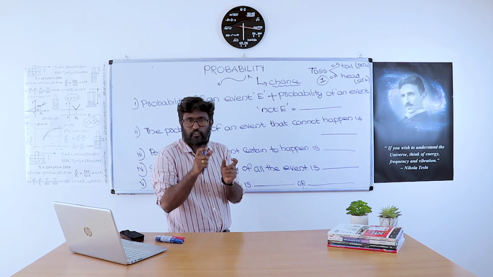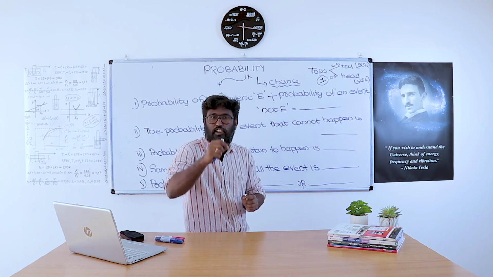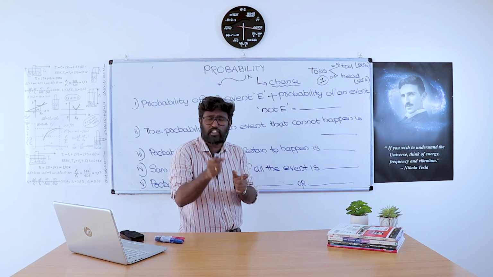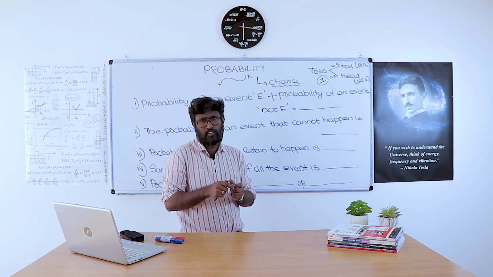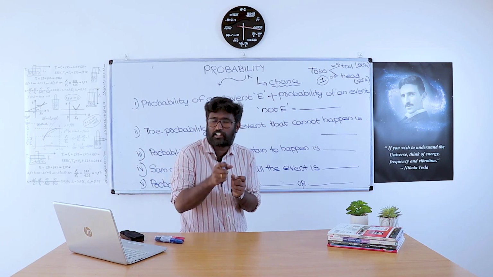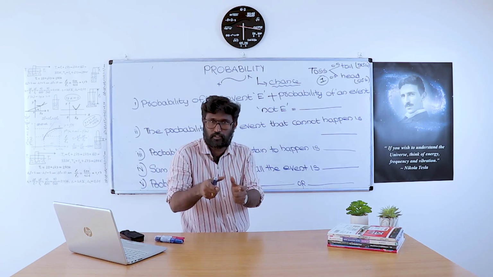What is the probability of hitting a 6 in the next ball in a cricket match? There is a chance. That chance is called a probability. That chance varies with the different kinds of batsmen. If it is a hard hitter, there is more probability of getting a 6 in the next ball.